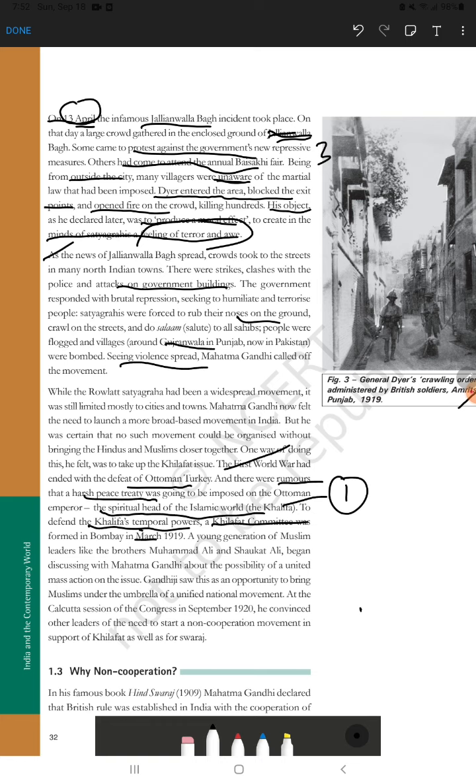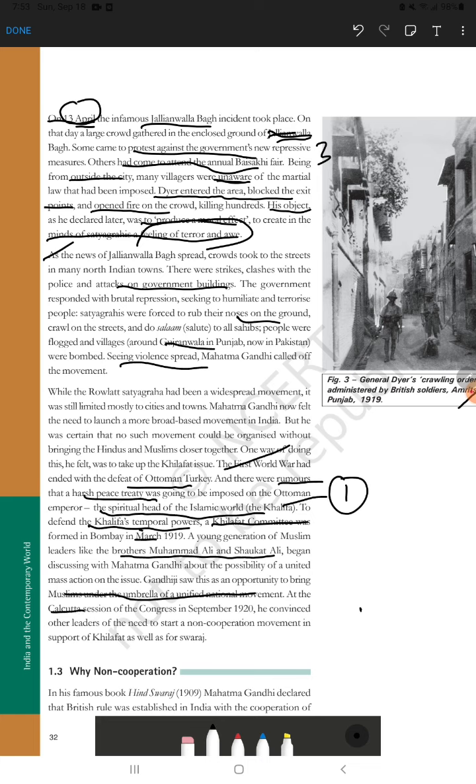That Khilafat committee in India was headed by the Ali brothers, young leaders Muhammad Ali and Shaukat Ali. When Muhammad Ali and Shaukat Ali discussed with Gandhi how the movement would take place, how they would take action, at that time Gandhi realized that it was the right time to bring Hindus and Muslims under one umbrella, right? So at the Calcutta session of Congress in September 1920, he convinced the other leaders that we need to start the non-cooperation movement in support of Khilafat as well as Swaraj.